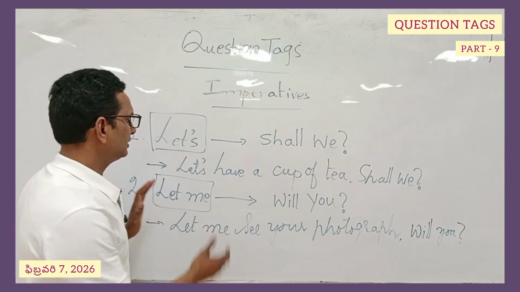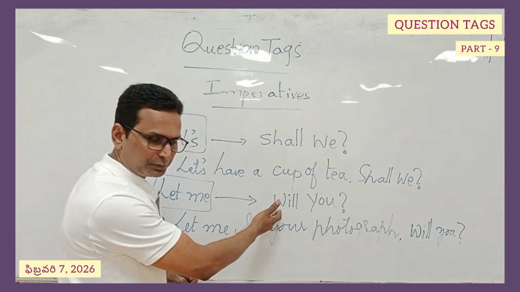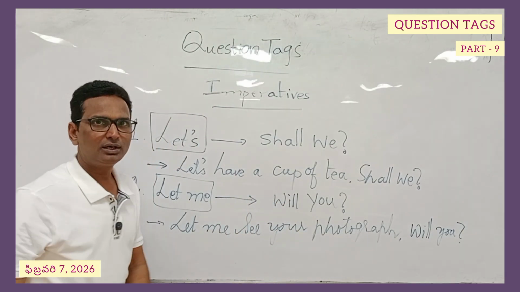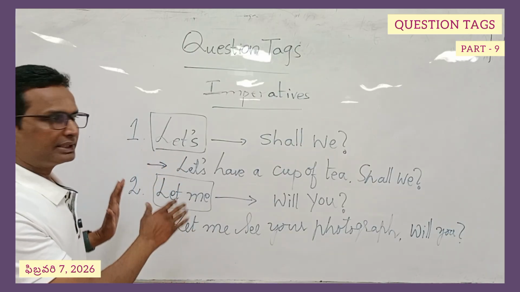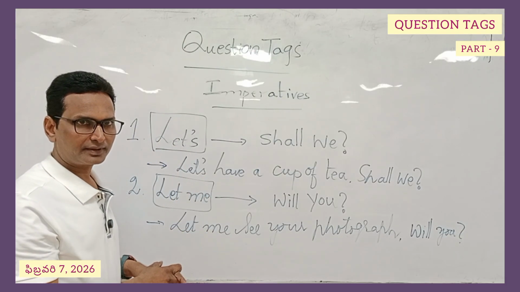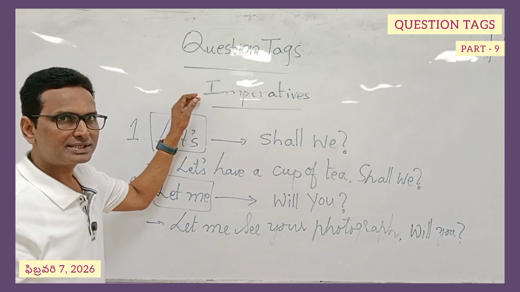If you have a sentence with let me, the tag will be will you. Let me see your photograph, will you? Let's and let me. This is very important from the examination point of view. You must remember let's and let me under the imperatives category.